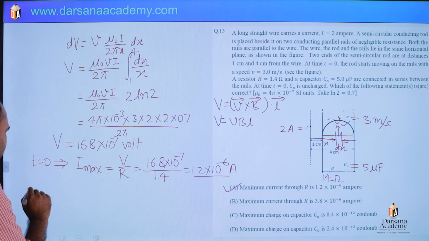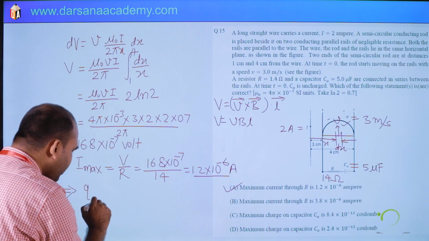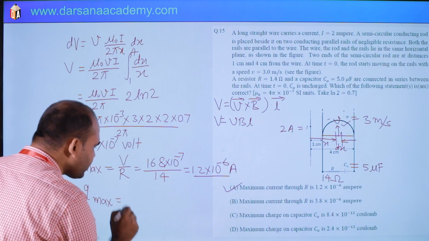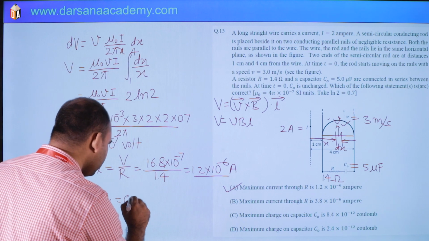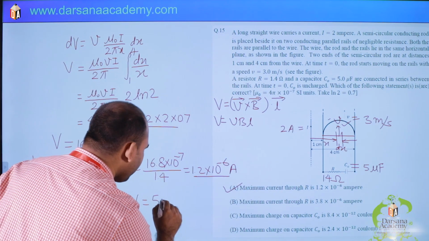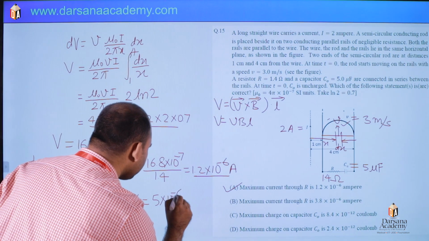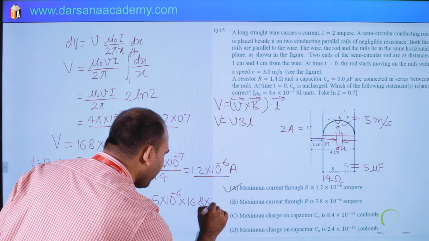Then maximum charge means at t equals infinity, charge will be maximum, Q max, and Q max will be CV. Capacitance is given 5 microfarad, so 5 into 10 power minus 6 into 16.8 into 10 power minus 7.